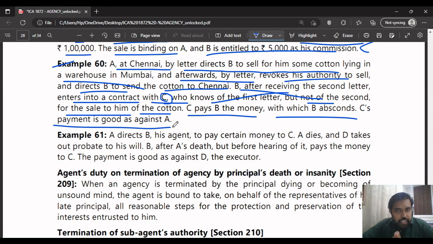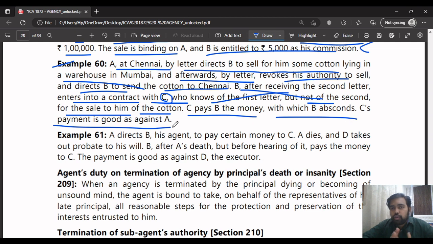So you understood what they're saying. Here, what happens is C pays the money to B, and B absconds, means he escapes off. So now C's payment is good as against A, means it's assumed that he has sold his goods to C. Since he has given his money to A's agent, if the agent runs off with the money, it's the principal's headache, it's his fate.